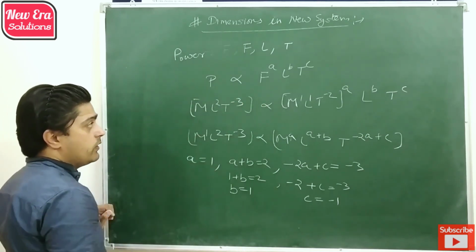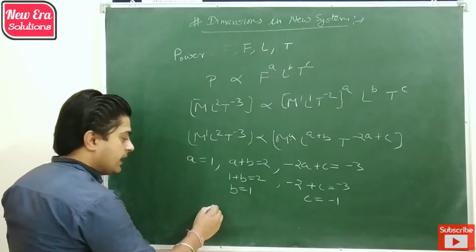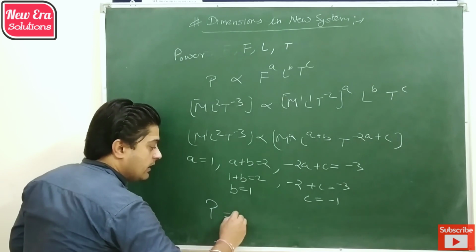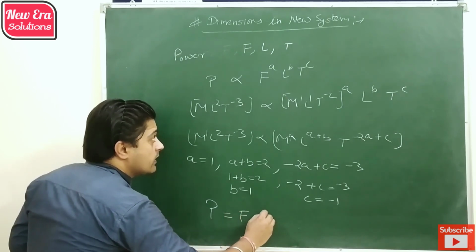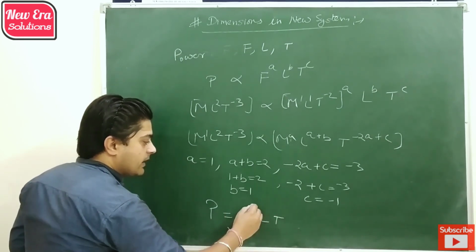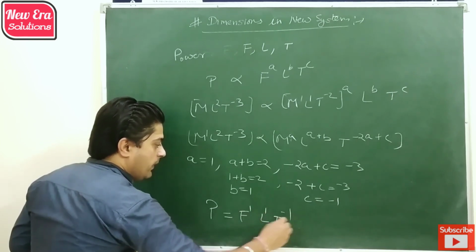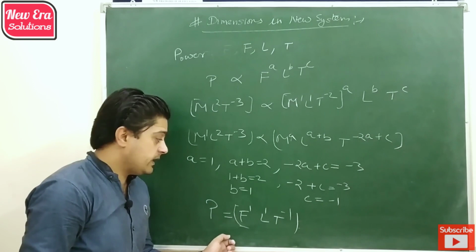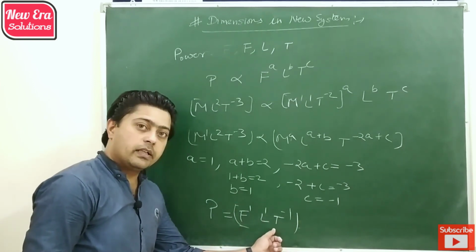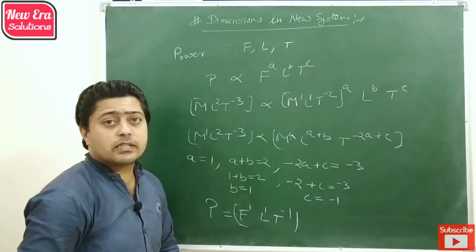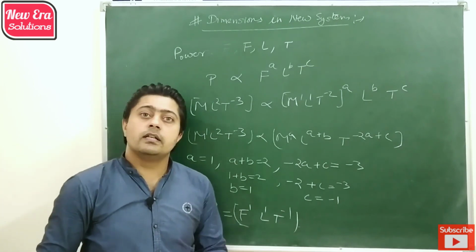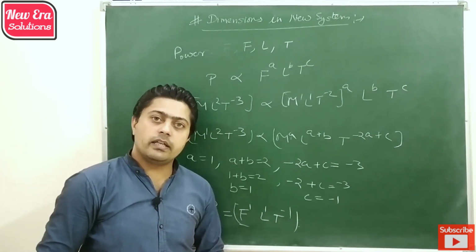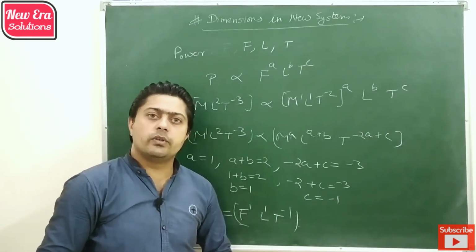By putting the values of a, b and c, we get the dimension of power in terms of force, length and time, that is 1, 1, minus 1. So power can be written in the new system FLT as F1 L1 T minus 1. The same concept you can use to express the dimension of any physical quantity in a given set of units.